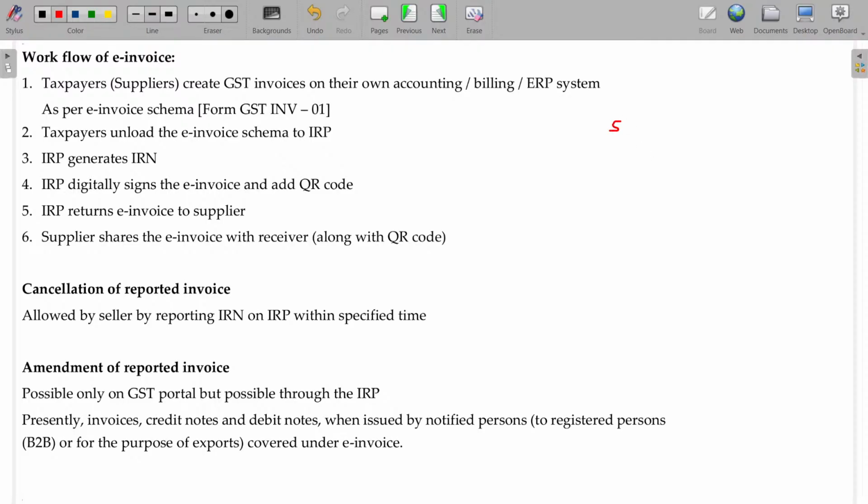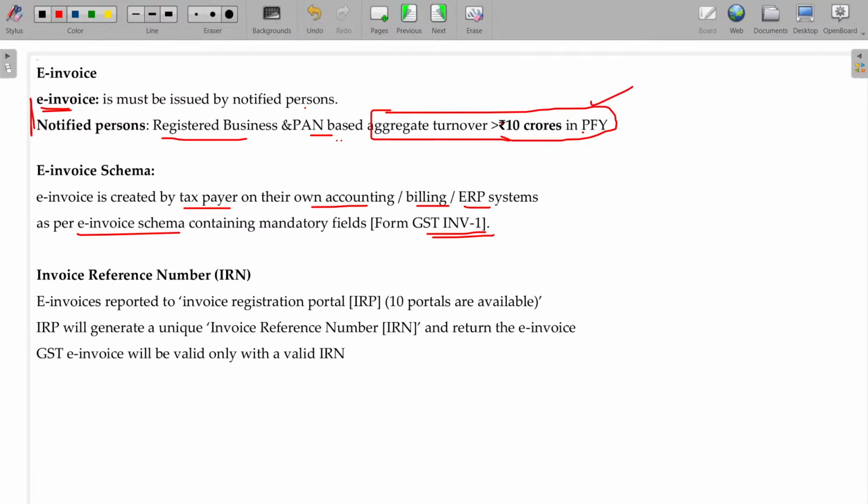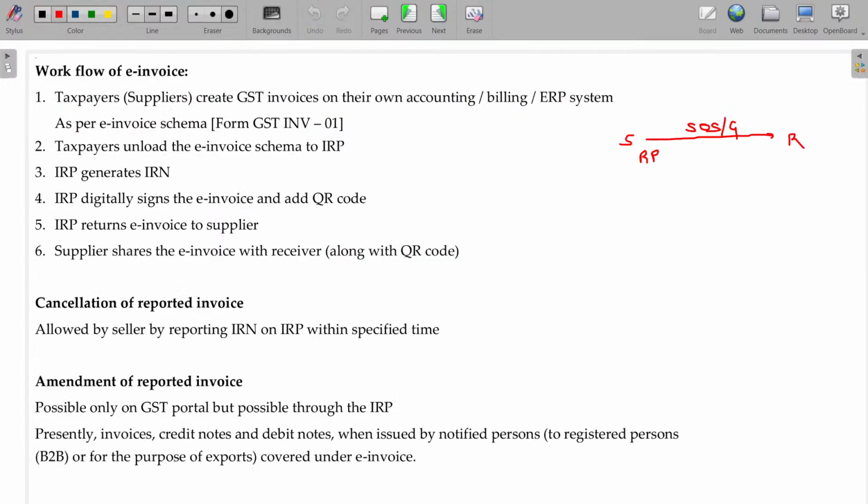Supplier, recipient, supply of service or goods. He being the registered person, whose turnover in the previous financial year is more than 10 crores, should create the tax invoice first of all.